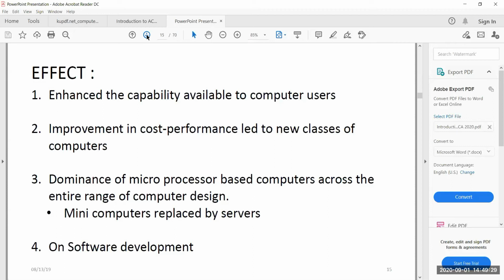And also the fourth effect, or the fourth impact on the systems with this performance growth, is on software development. The high level programming languages that you are using have also changed, where people moved from performance languages like C and C++ to more productive languages like Python and so on.